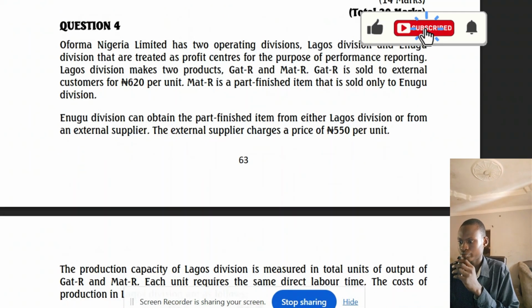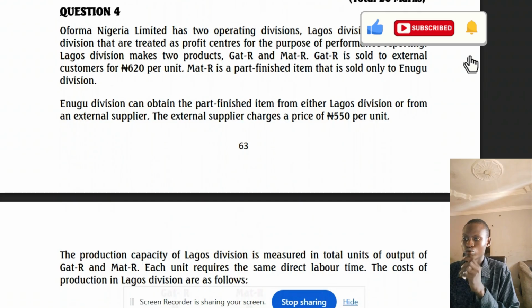So now the question: Ofoma Nigeria Limited has two operating divisions, Lagos Division and Enugu Division, that are treated as profit centers for the purpose of performance reporting. Lagos Division makes two products, GAT-R and MAT-R. GAT-R is sold to external customers for 620 naira per unit. MAT-R is a part finished item that is sold only to Enugu Division.